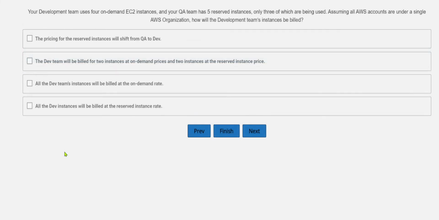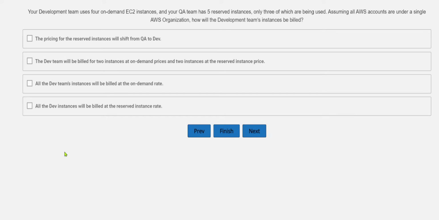Your development team uses 4 on-demand EC2 instances, and your QA team has 5 reserved instances, only 3 of which are being used. Assuming all AWS accounts are under a single AWS Organization, how will the development team instances be billed? So this is about a dev and quality assurance team. The QA team has 5 reserved with 3 being used, and all accounts are under a single AWS Organization, so how will your development team instances be billed in this case?